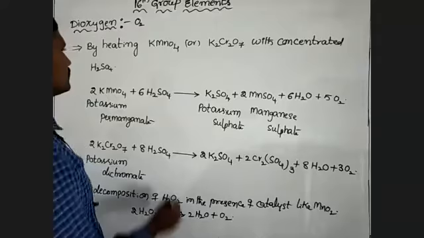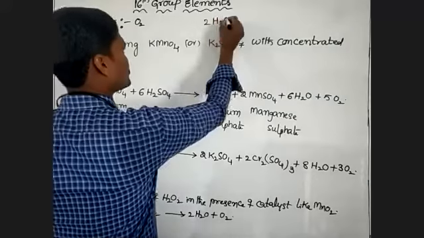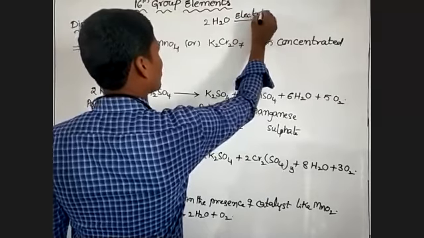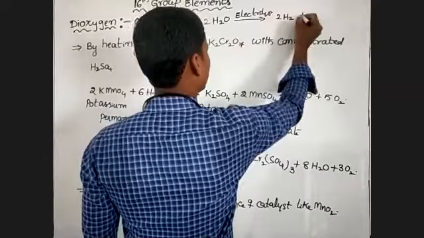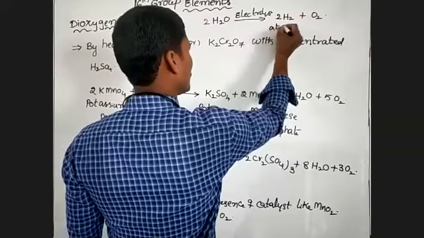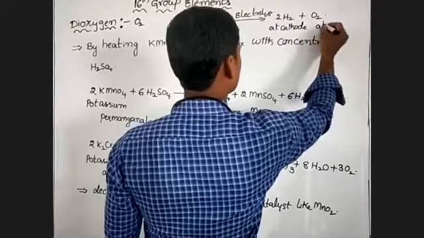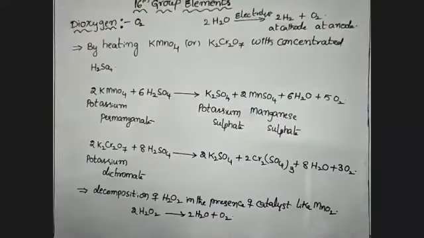So here, electrolysis of 2 moles of water gives dihydrogen and dioxygen. Dihydrogen is evolved at the cathode, and dioxygen is evolved at the anode. This is electrolysis of water.